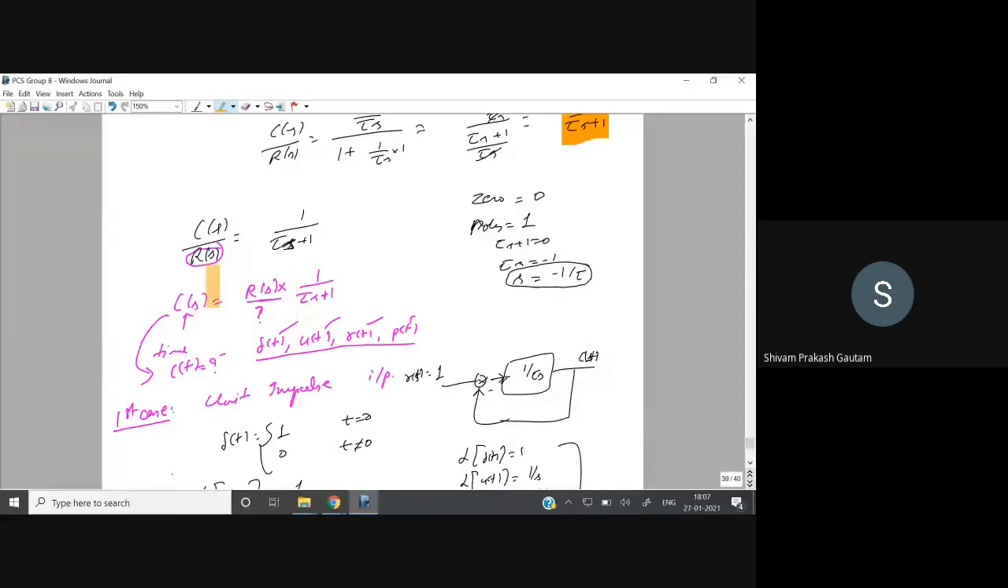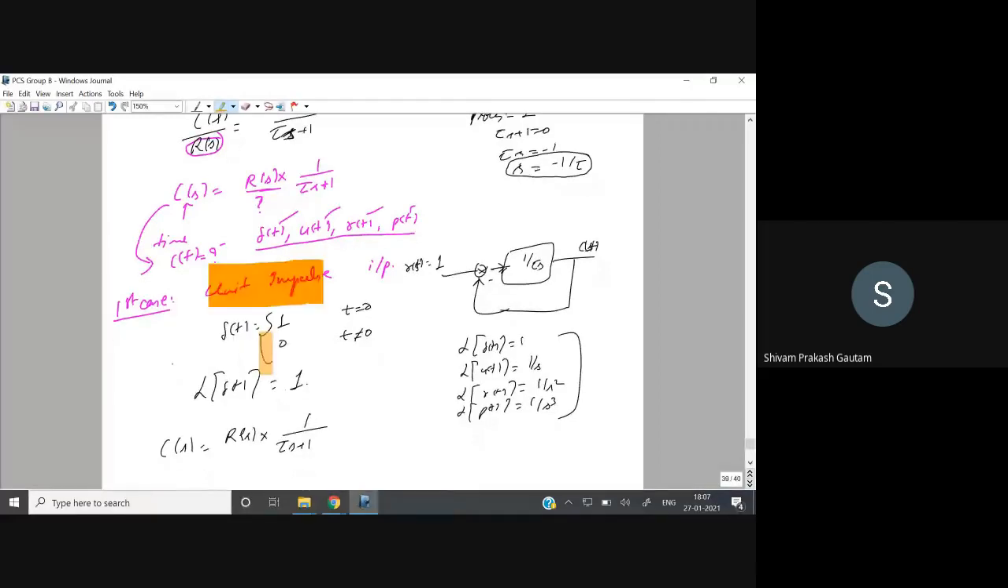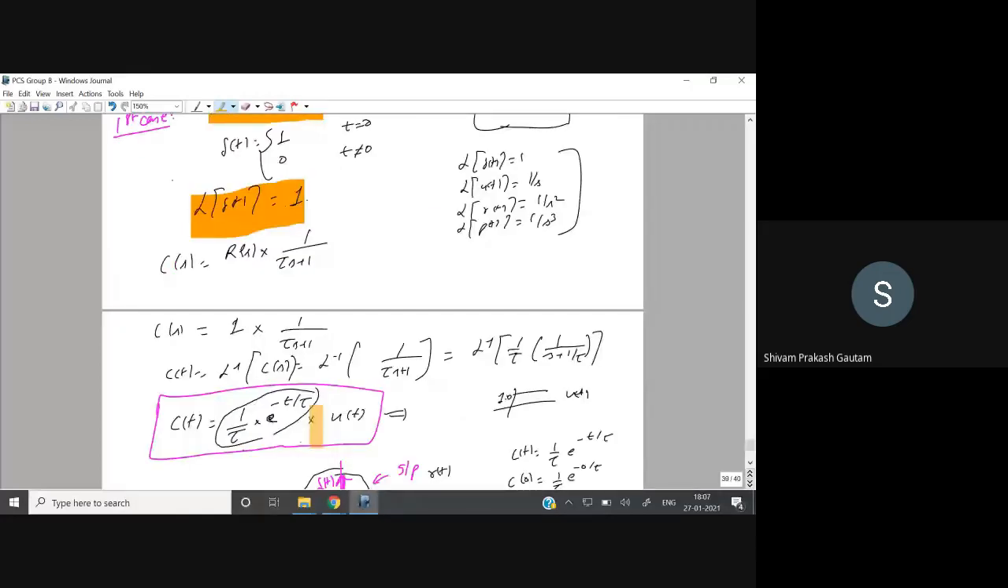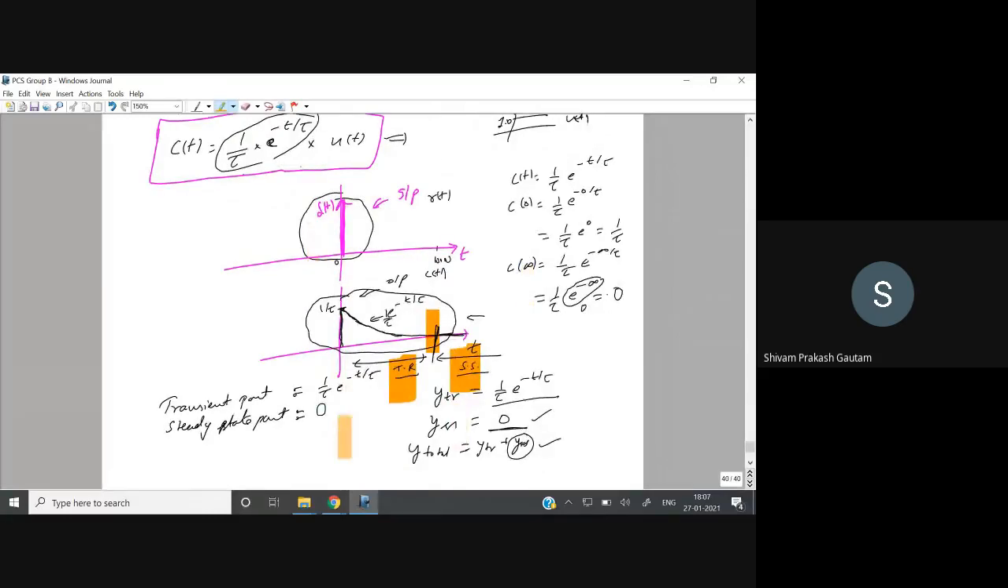First case we are considering unit impulse. Laplace transform of r(t), so R(s) will be equal to 1. So you can see we have calculated c(t). This is your input delta t, and this is the response. Initially at t equal to 0, it is having 1 by tau, which is decaying, and at this instant it has almost decayed. So from here to here, this is the transient part because it is decaying, and from here the steady state part starts. So steady state response for this input is 0. Transient response is 1 by tau e to the power minus t by tau.